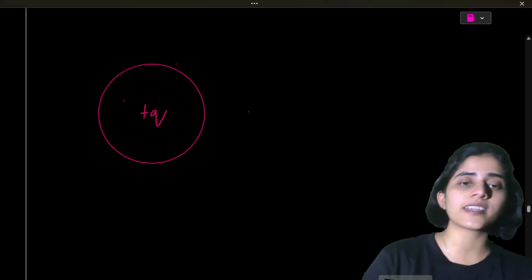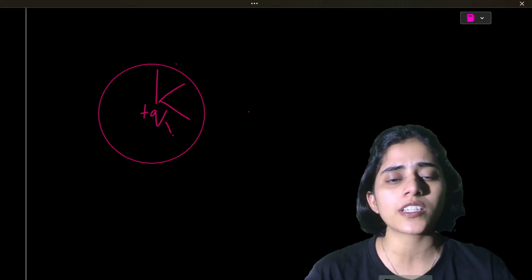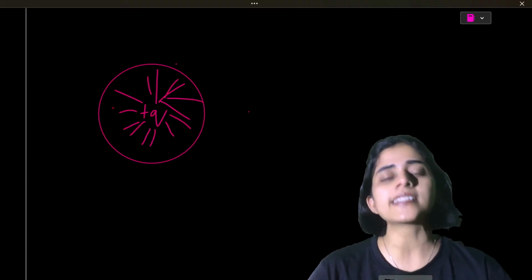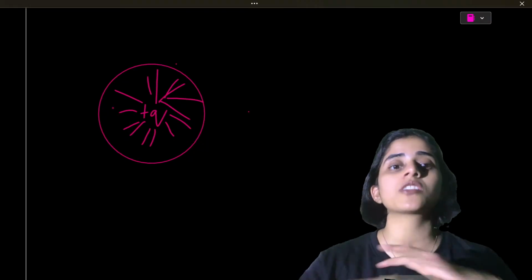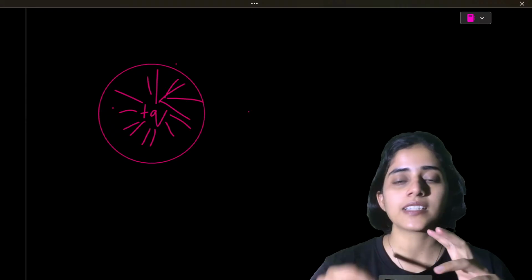Let's say there's a point charge. As I said, field lines go out in all directions, isn't it? So the best surface to show the total field lines is a spherical surface.